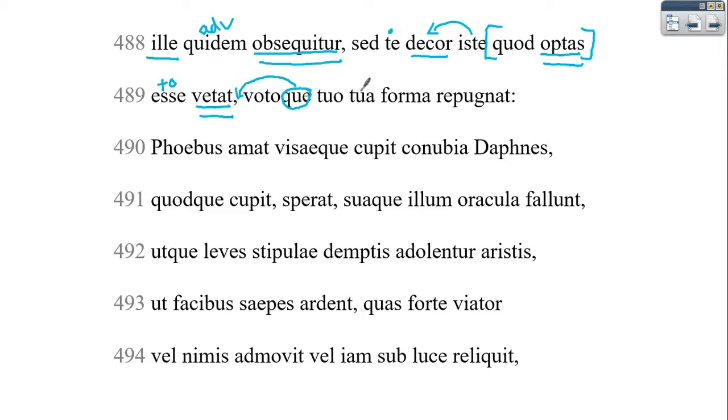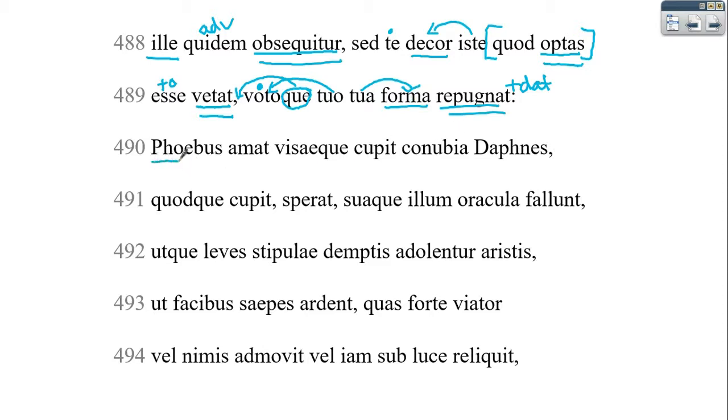And we've got tua going with forma, and then tuo going with voto. And this is our subject, and this is our verb. And this verb is special because it takes a dative. So that makes voto your direct object. Significant that she, being Daphne here, is kind of stuck in the middle of her desire and her circumstance. So creating a nice chiasmus for sure.